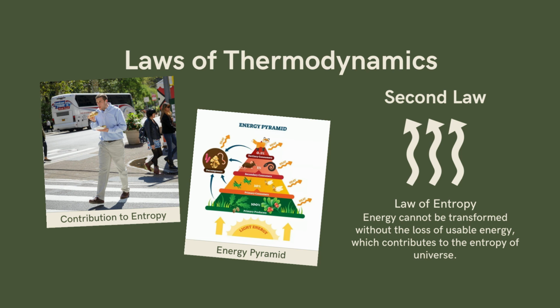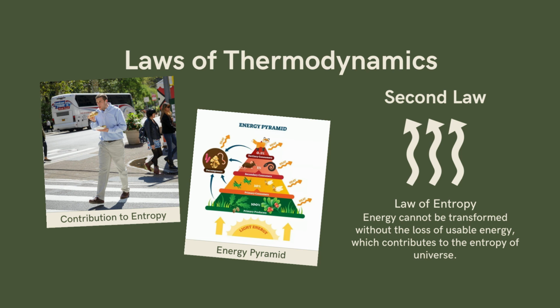So the usable energy that we are converting will lose some of it, and this loss will eventually turn into useless energy. So what is the implication of this second law?